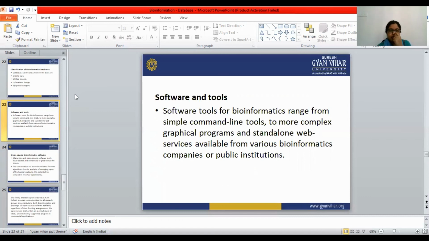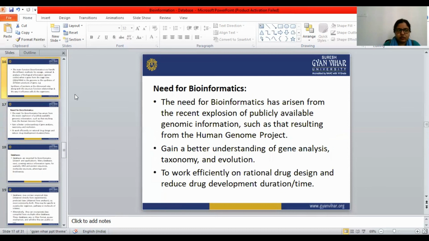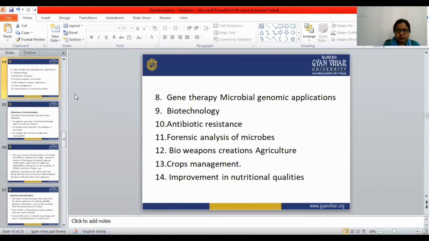Okay, we can gather all the information in one place, that is known as the database. And this bioinformatics we are using in new drug discovery, for analyzing the biological data as well as for interpretation of the biological data. Let's see the applications of bioinformatics, because the applications of bioinformatics are very important.